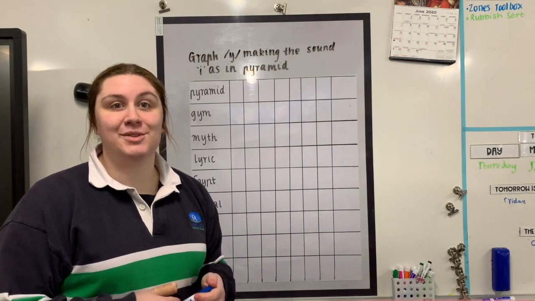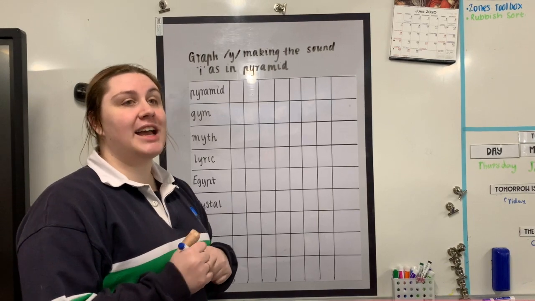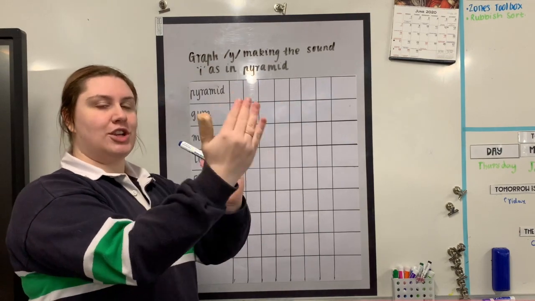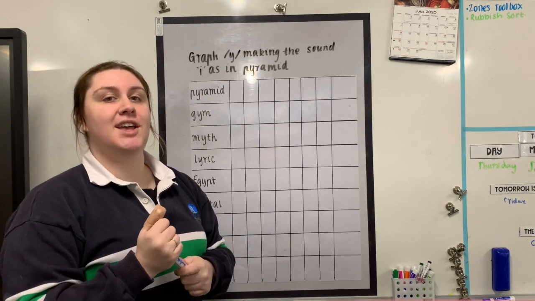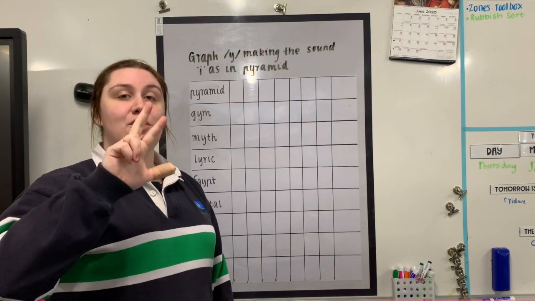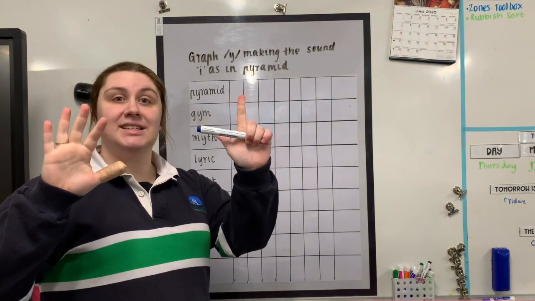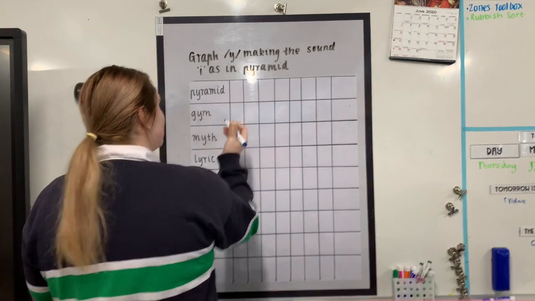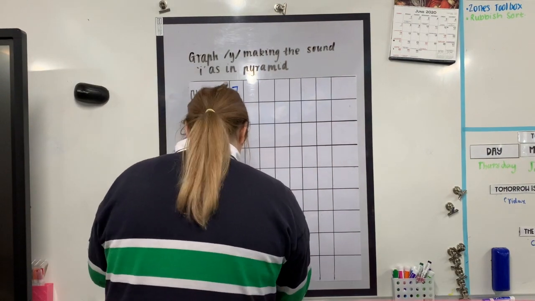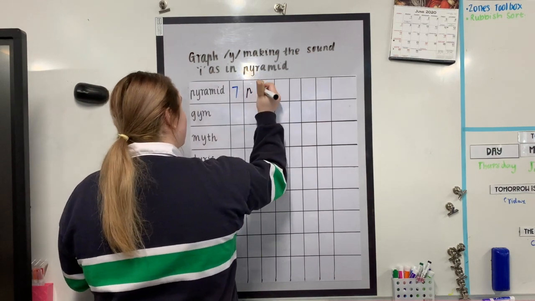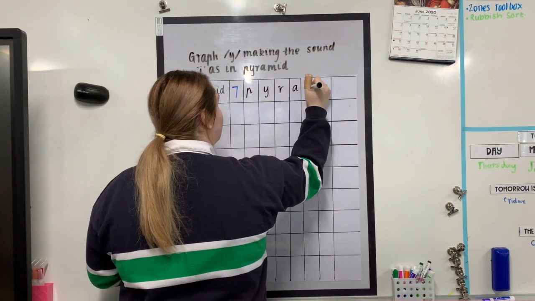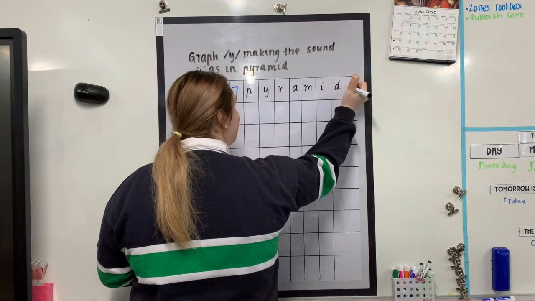Our first word today is the word pyramid. Now a pyramid you will find in Egypt and it is a shape that has a square base and triangles on each side coming to a point or a vertex on top. The sounds in the word pyramid are P, I, R, A, M, I, D. There are 7 sounds in the word pyramid. The letters in the word pyramid are P, Y, R, A, M, I, D.